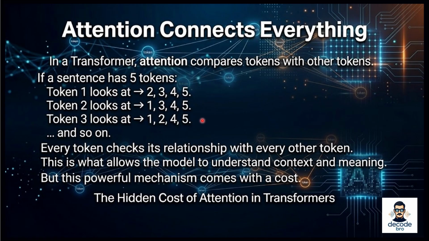This is incredibly powerful because it allows the model to capture relationships across the entire sentence. This is how AI understands context, grammar, references, and meaning. But this powerful mechanism comes with a hidden cost.